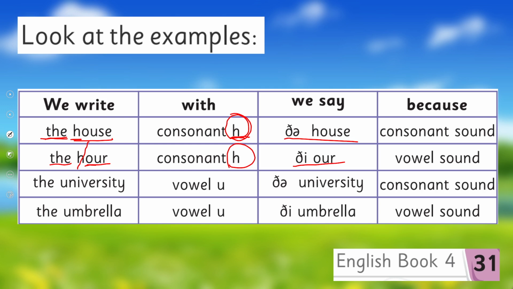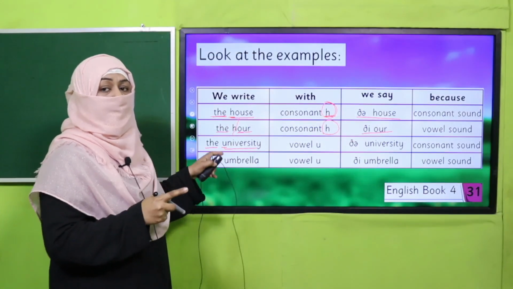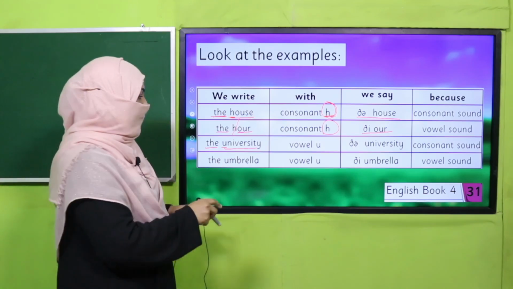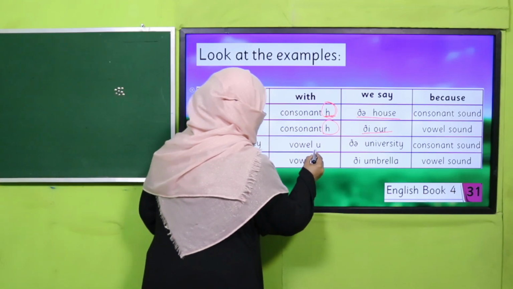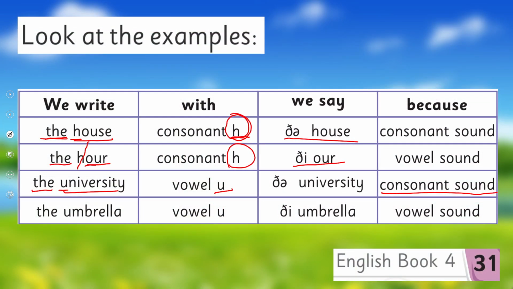Likewise, the university. It's U here, it's a vowel, but this U is not giving the vowel sound, it is giving the consonant sound. That's why here, though the letter is a vowel, its sound is a consonant sound. That's why we say "thuh" university. So this is what we have read in the exceptional sounds. So it's "thuh" university.